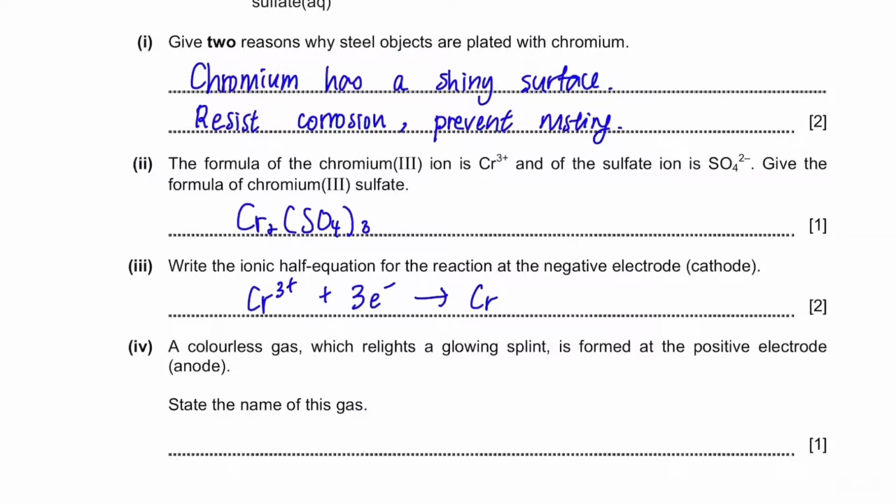A colorless gas which relights a glowing splint is formed at the positive electrode. State the name of this gas. Well, which gas can relight the glowing splint? It's oxygen. Oxygen ions are negatively charged, so it makes sense that it is formed at the positive electrode.